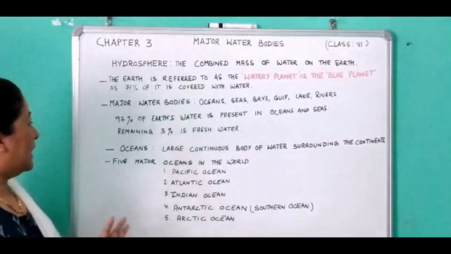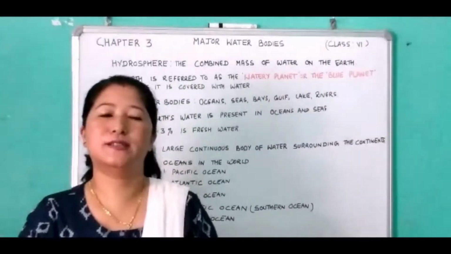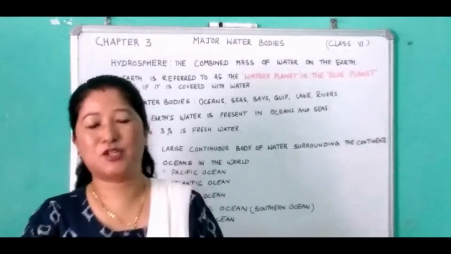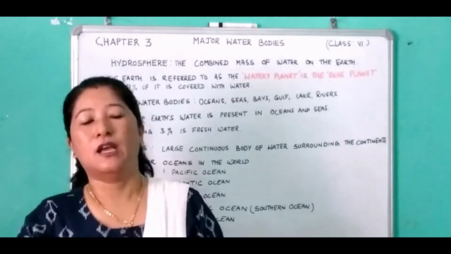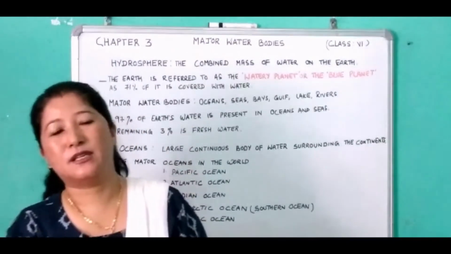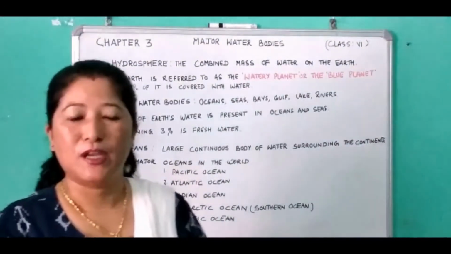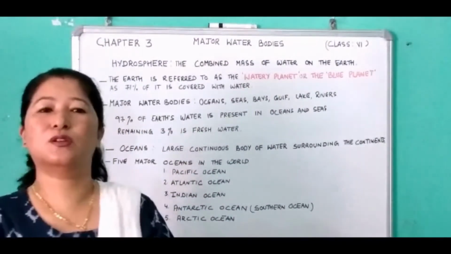The next important point is that most of the early civilizations, for example the Indus Valley civilization and the Mesopotamian civilization, all flourished along river valleys. Why did they flourish along river valleys?